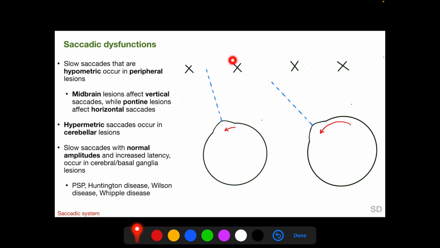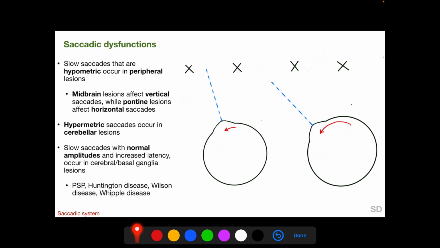Saccadic dysfunctions can be hypometric, which occurs with peripheral lesions, and in hypometric saccades when the patient attempts to reorient the visual axis from the first to the second target, there is a lag in the movement of the eye and the visual axis lags the second target. Midbrain lesions affect vertical saccades while pontine lesions affect horizontal saccades.